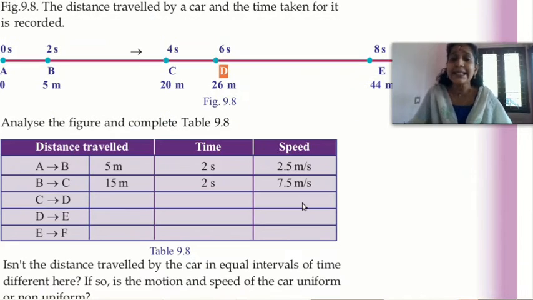By completing this table. In the table, the distance traveled from A to B is given. The distance traveled from A to B is equal to 5 meters. The time taken is 2 seconds. How can we get the speed? Yes, speed is equal to distance divided by time. In the previous class you studied this, isn't it?